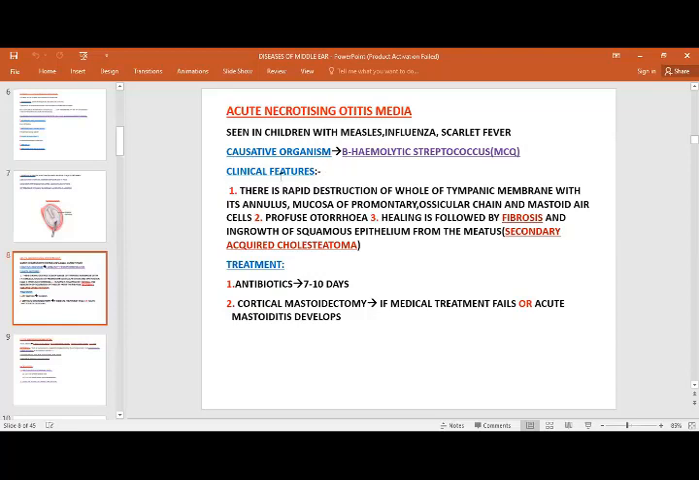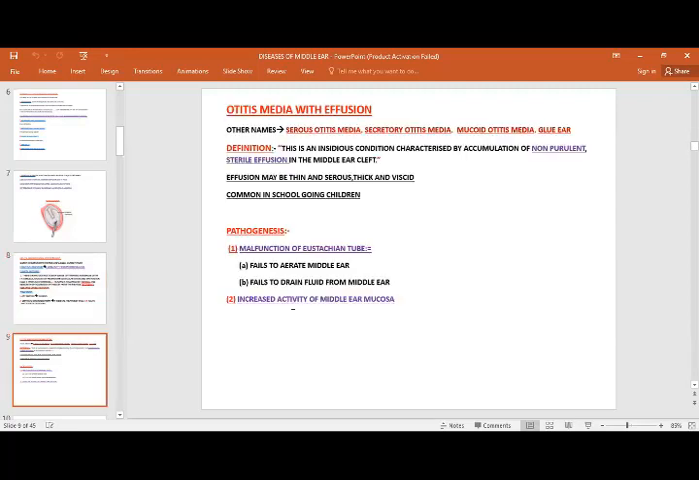So what happens? The clinical features are rapid destruction of the whole of the tympanic membrane with the annulus and mucosa of the promontory, and of course diffuse purulent discharge. Healing is followed by fibrosis and ingrowth of some squamous epithelium from the meatus. This also causes secondary acquired cholesteatoma. It is the cause of secondary chronic suppurative otitis media. So what is the treatment again? We need to give them antibiotics, and also we will go for surgical treatment that is called cortical mastoidectomy. We will discuss later on the difference between cortical and radical mastoidectomy.